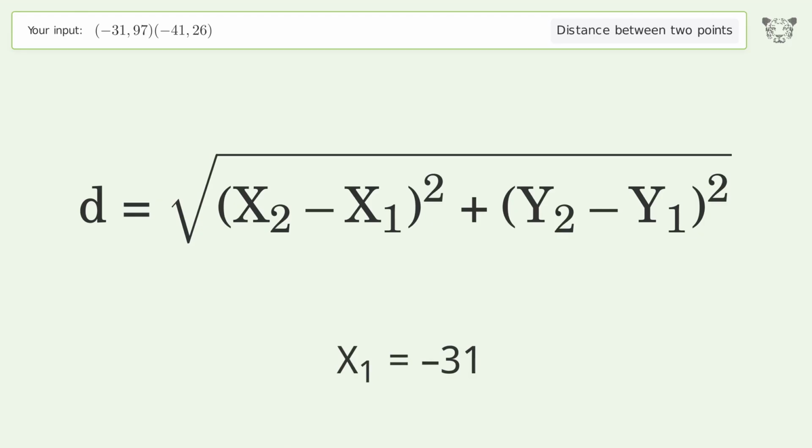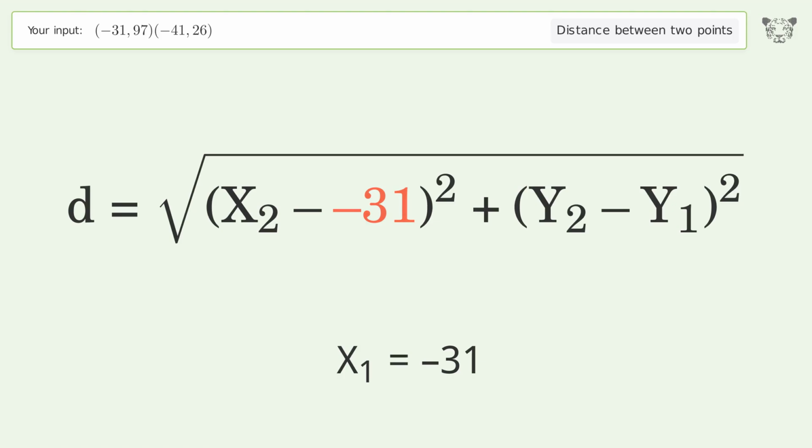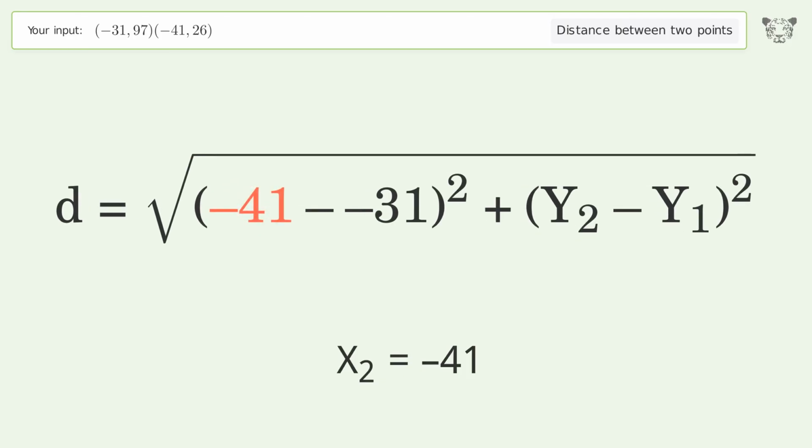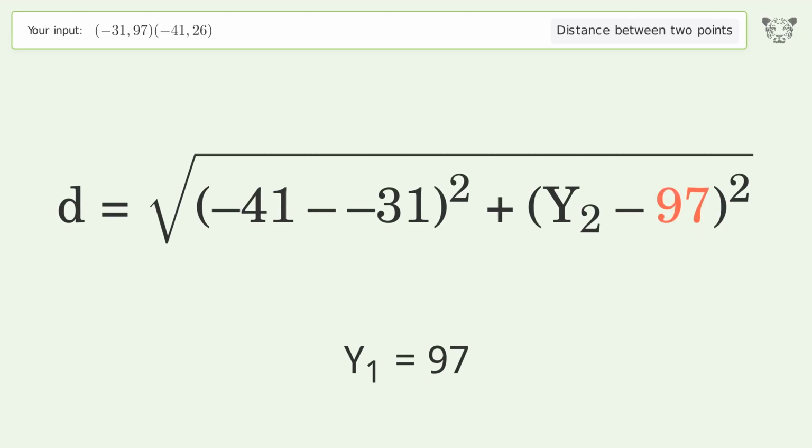x1 equals -31. x2 equals -41. y1 equals 97. y2 equals 26.